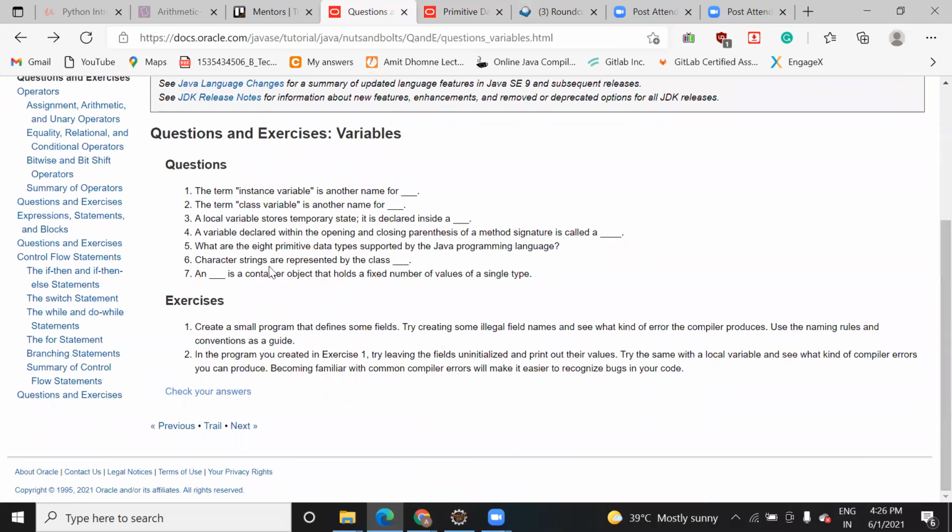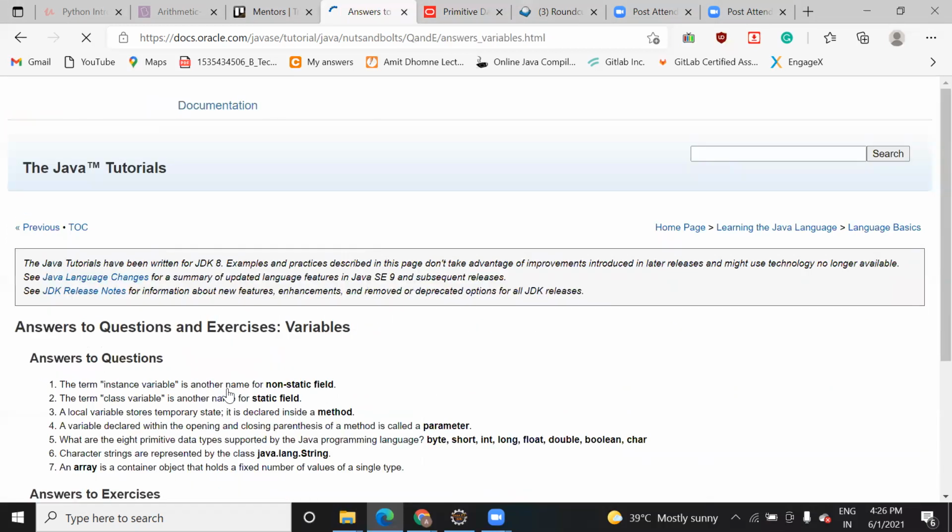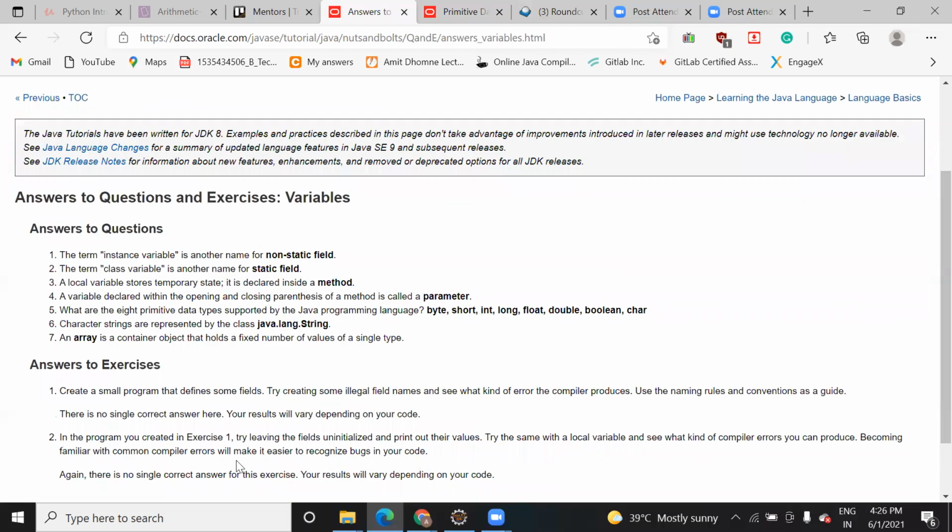So this is the solution of this. You can see it here, the solution. When you click on this, you will get all the solutions here. And always, either you can save it as a PDF or note it down somewhere or keep it with you so that you should be aware. Suppose somebody asks you what's another name of instance variable, or any question about primitive data types, you should know.